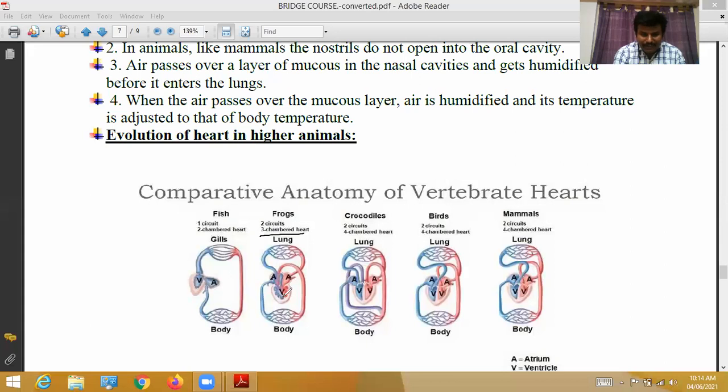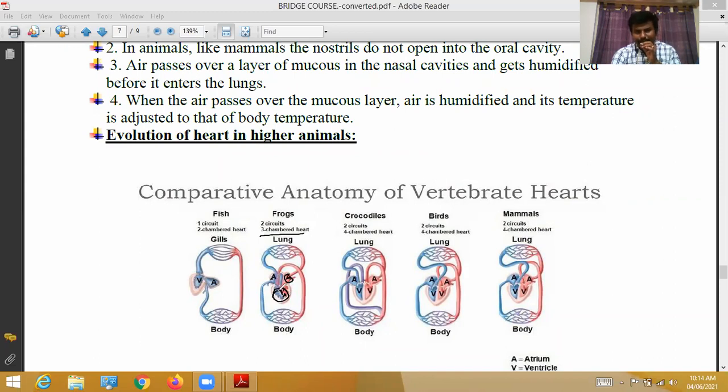From the auricles, blood enters the ventricle. Here the oxygenated and deoxygenated blood are mixed.